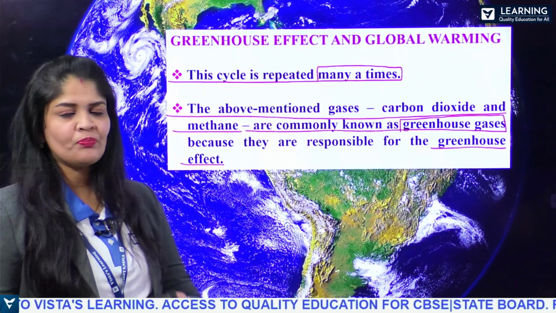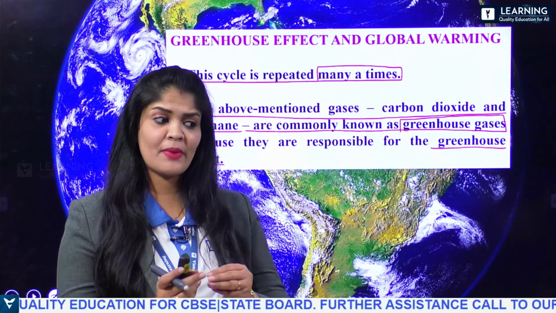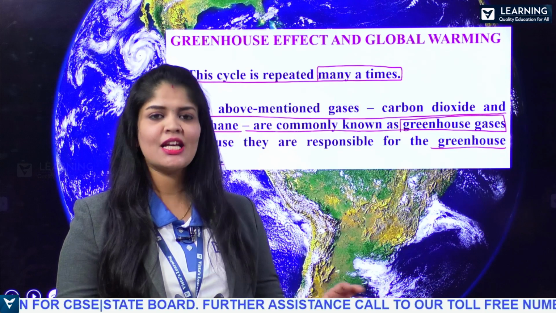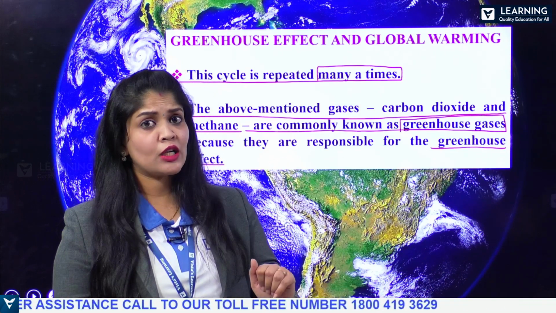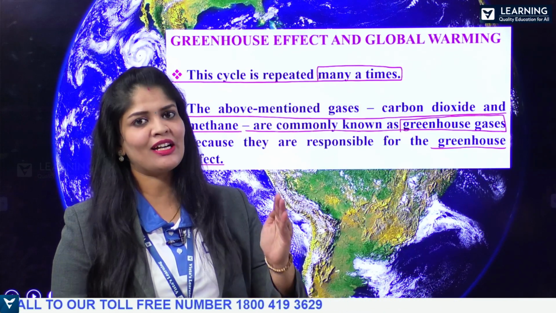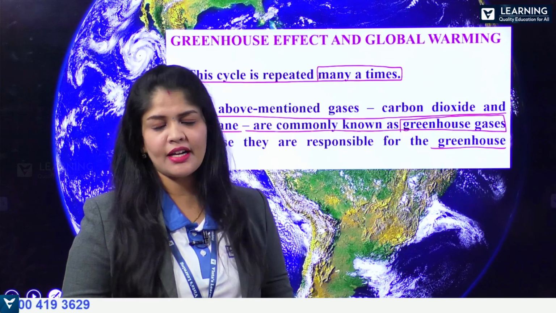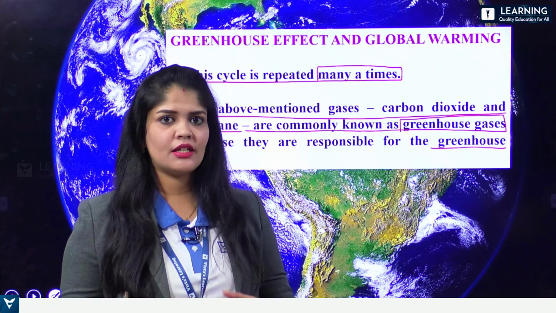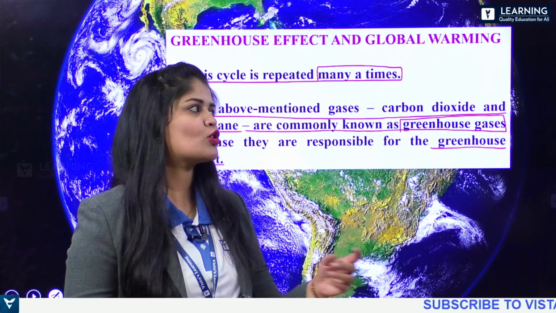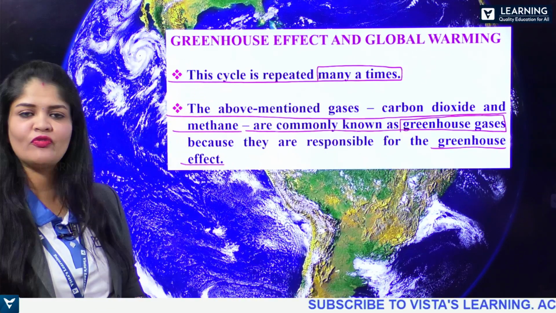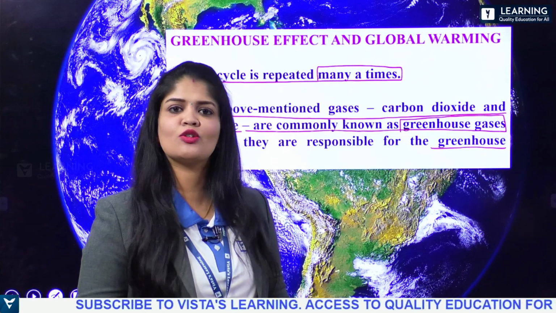So to make you understand what is happening in the greenhouse effect, it is compared with a greenhouse. A greenhouse is a glass-made house where the glass panel will allow the entry of sunlight, but it will trap the heat which is generated by the sunlight. Right, so the same effect is happening here also. That is why we take the analogy to understand the concept of the greenhouse effect, which contributes a lot to the warming up of the globe, that is global warming.